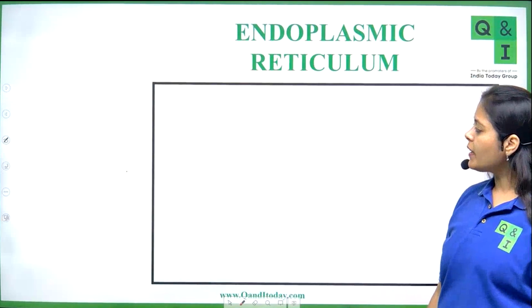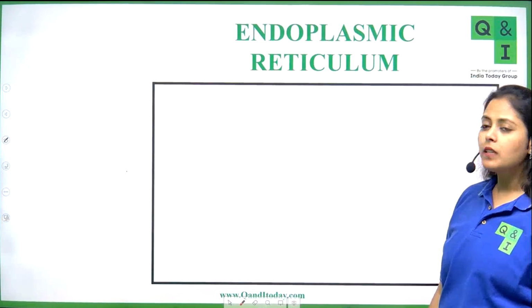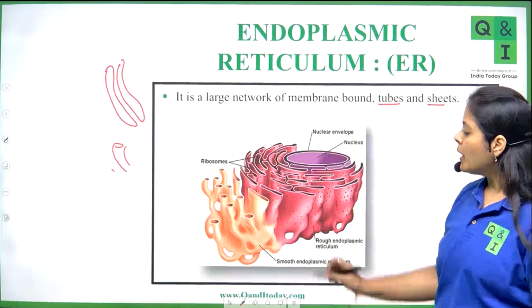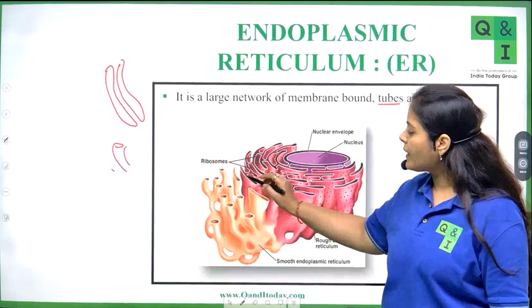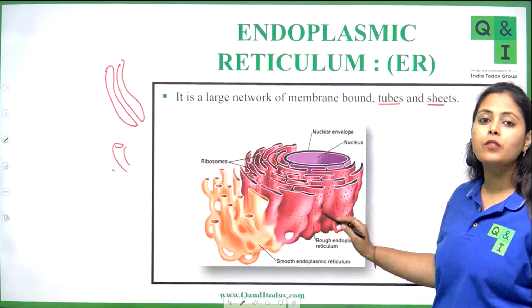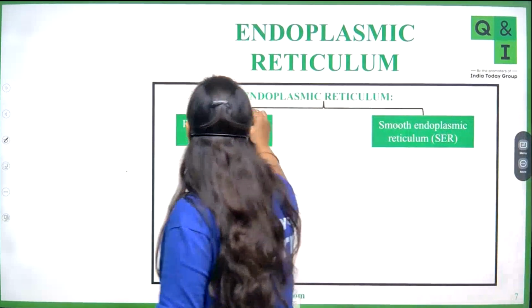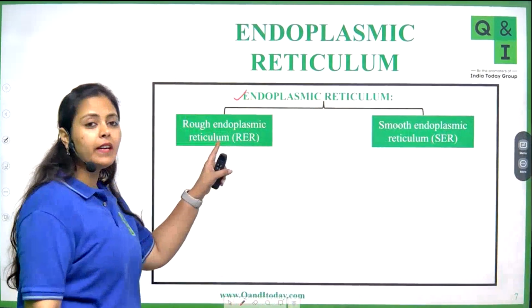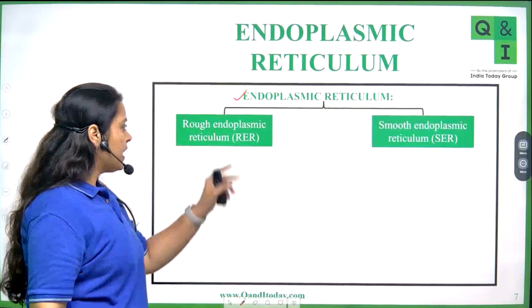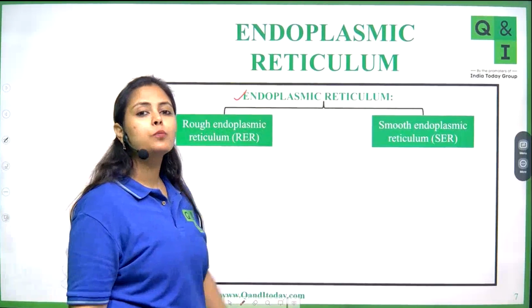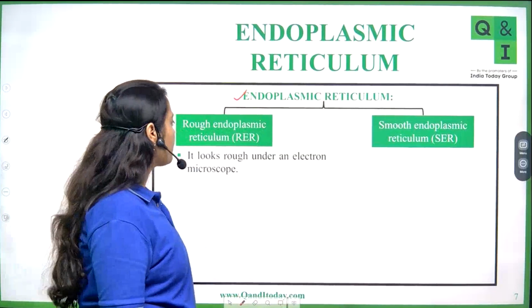Now you can see from here that on the endoplasmic reticulum, you have one cell organelle present, which is called ribosomes. Okay, so now let's move ahead. The endoplasmic reticulum can be divided into two types: rough endoplasmic reticulum and smooth endoplasmic reticulum.